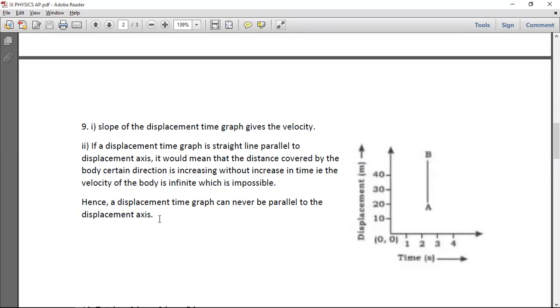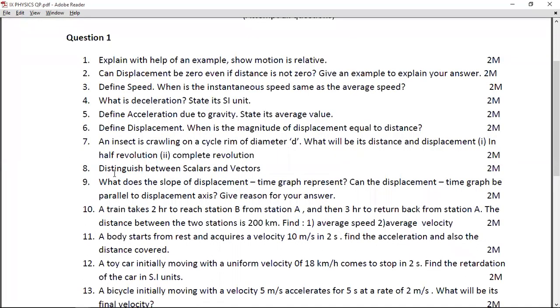In short, the answer has to be exactly as it is mentioned over here. If the answer is exactly as it is mentioned over here, then you can give yourself 2 marks. One for the first part, one for the second part. Going to question number 10.